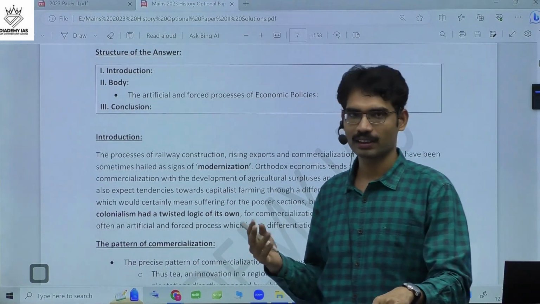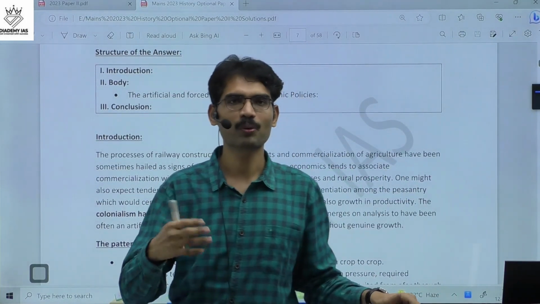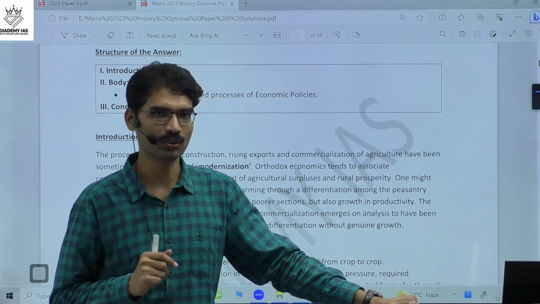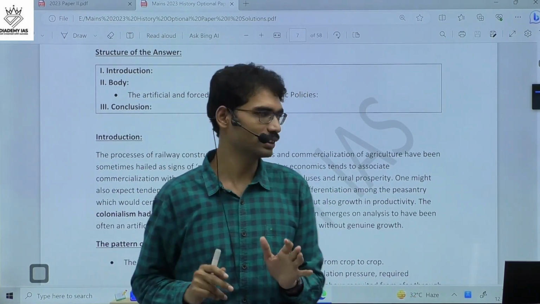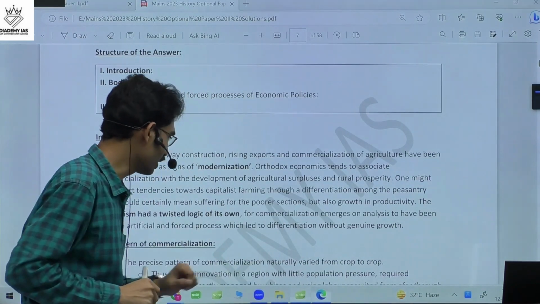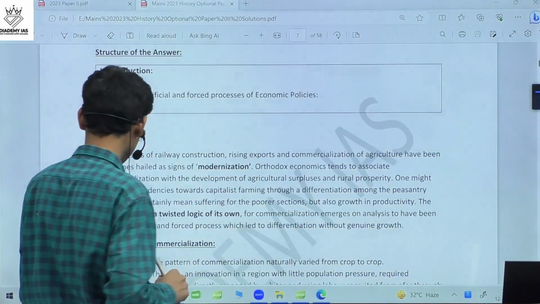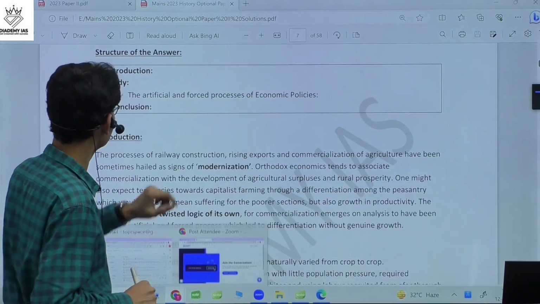Always, whenever a new policy comes under British rule, the Britishers project it as a process of modernization. So let me draw this one, then only you will have the right perspective. Suppose if we go to this,